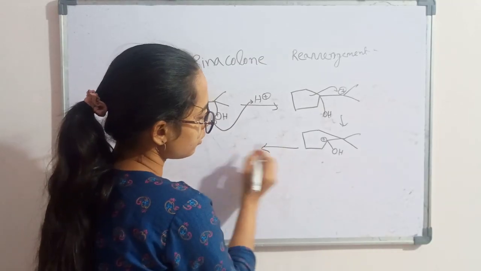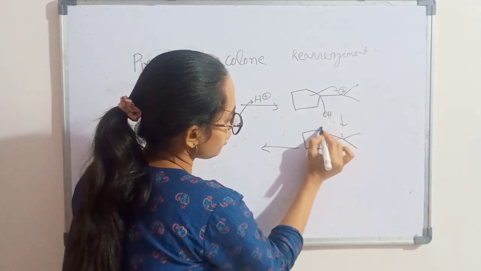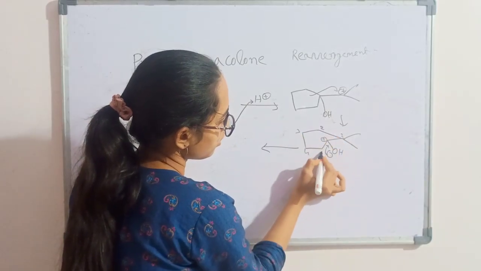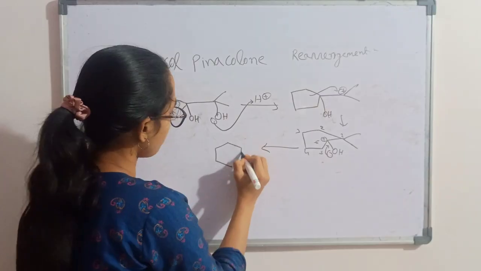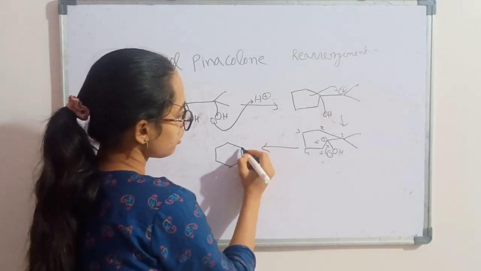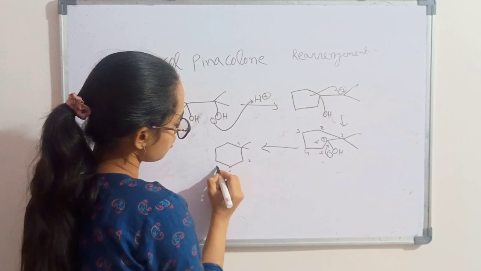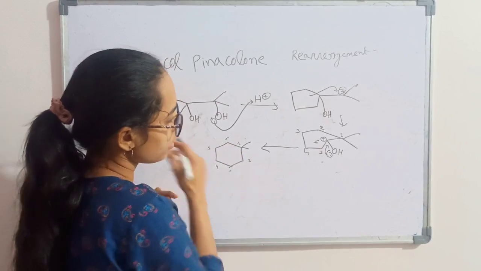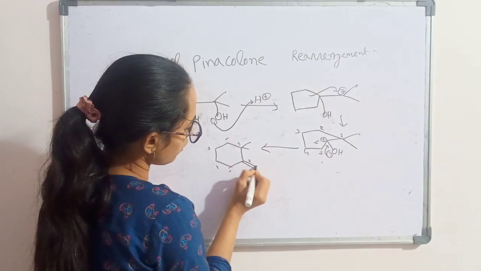And it will form this electron pair. Now the 5-membered ring becomes 6-membered. 5, 6. And in the second position, a double bond will form.